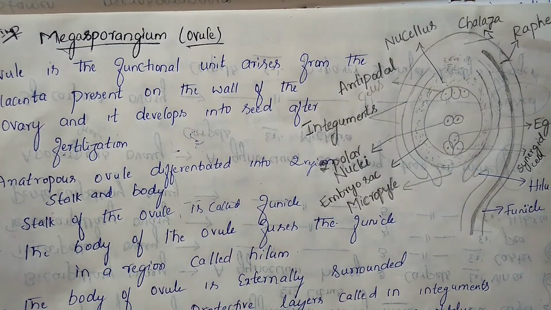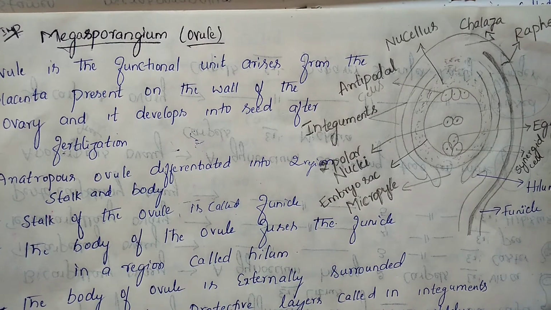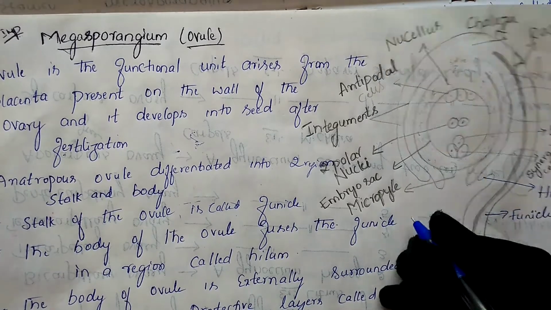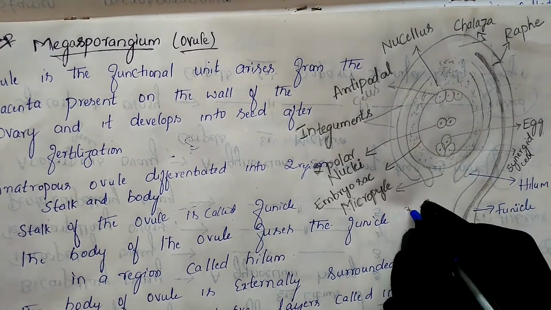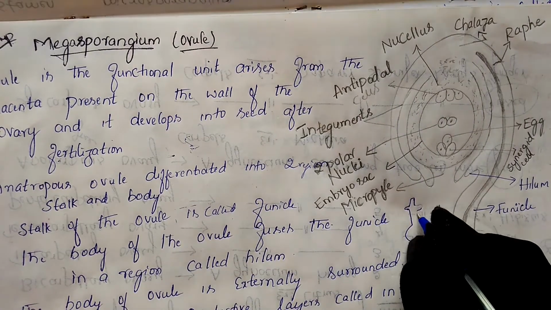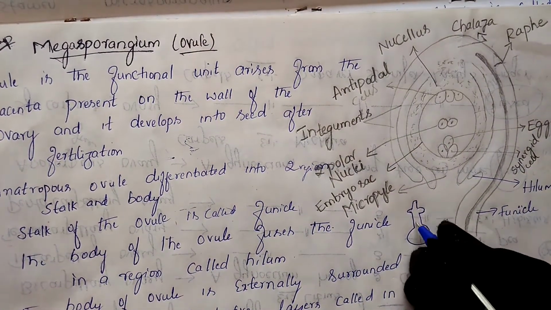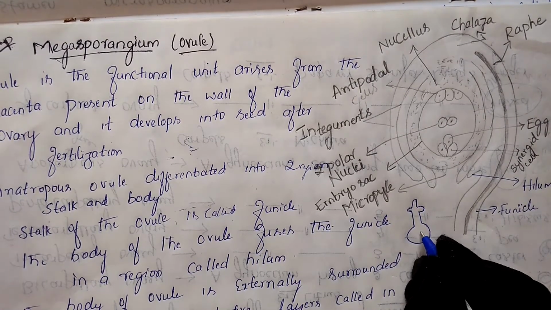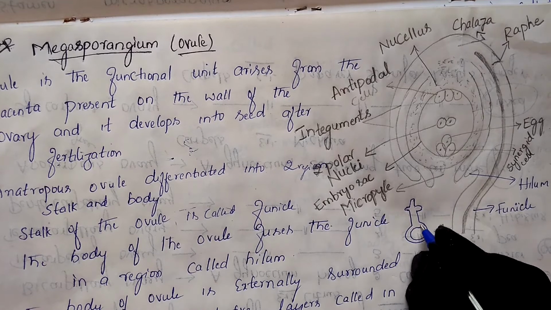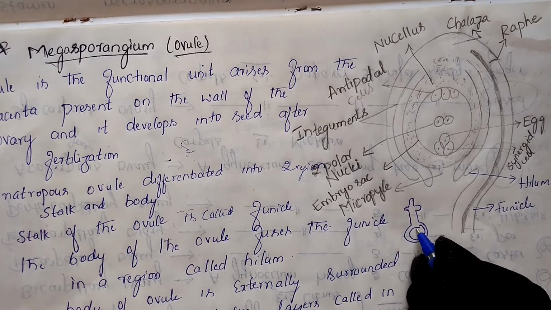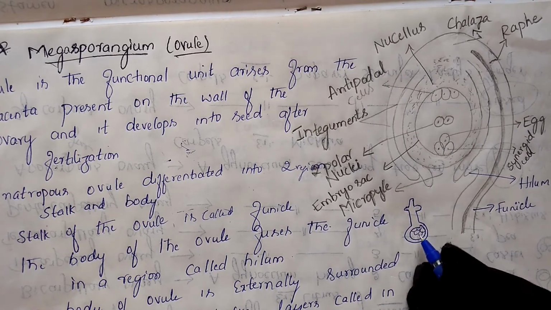As I said, in our previous class we discussed the stigma, style and ovary. Suppose this is the stigma, this is the style and this is the ovary. Inside this ovary it contains the carpel, and inside this carpel it contains the ovarian cavity.